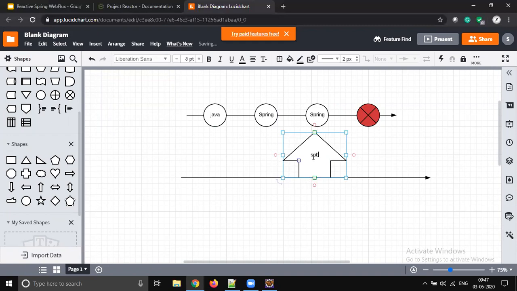That subscribe is going to happen by on subscription. So what is the next event? After on subscription, the next event is going to be triggered, and that is request.